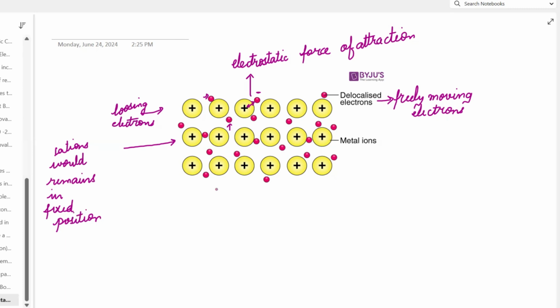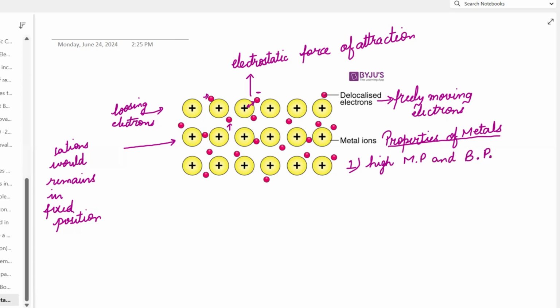Now let's discuss the properties of metals and the reasons for these properties as well. First of all, our first property is that metals have high melting and boiling points.